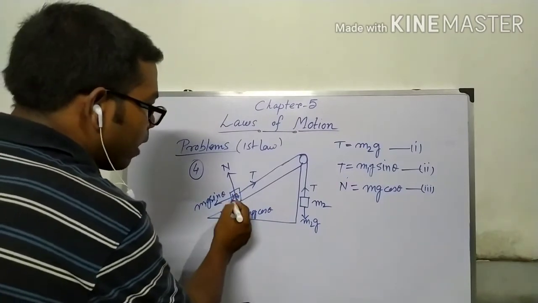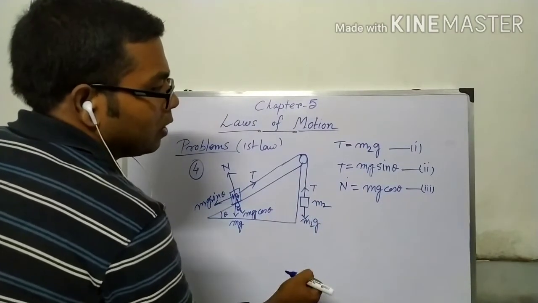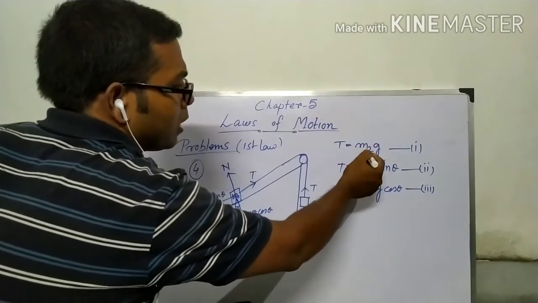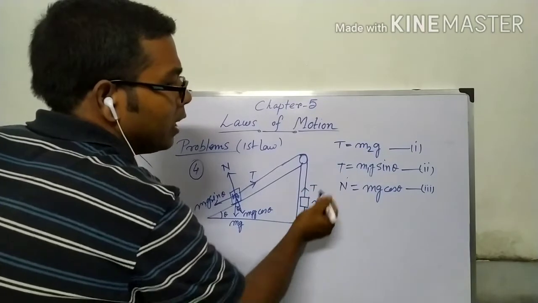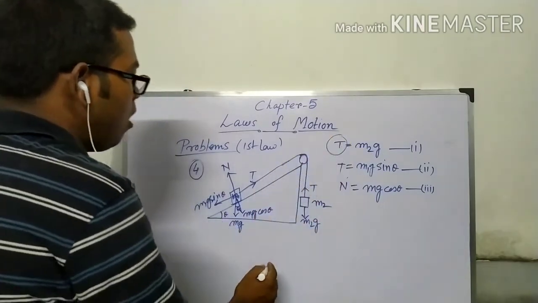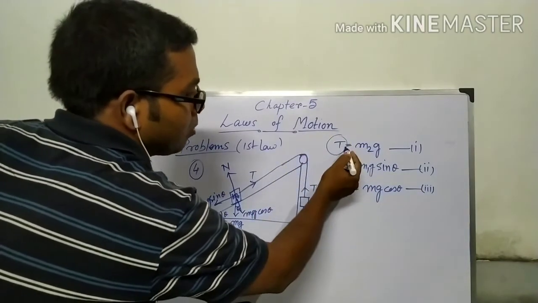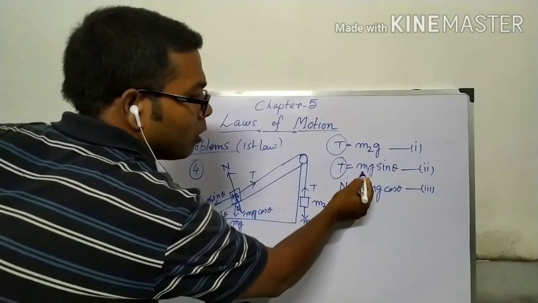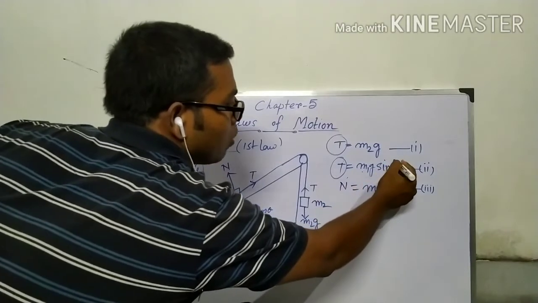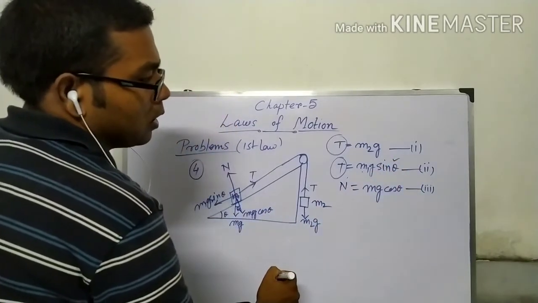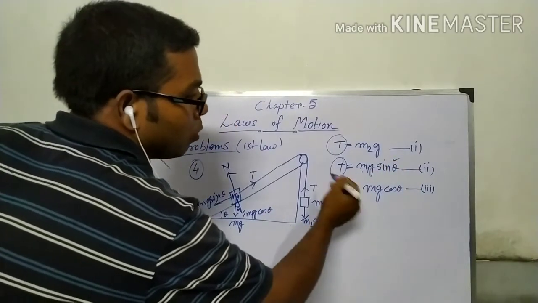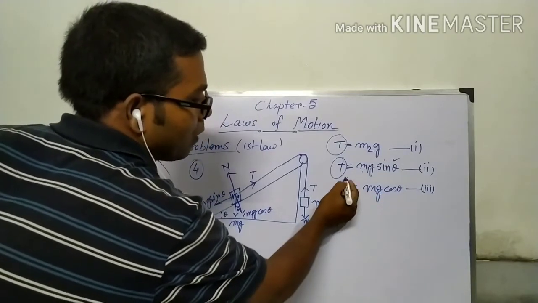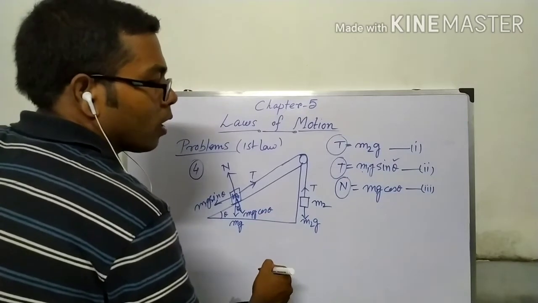So if m1 and m2 are given, from this we can find the tension if we put in m2 and g. Putting the value of tension in this equation, and the value of m1, we can find theta, and also putting the value of theta and m1 we can find the normal reaction.